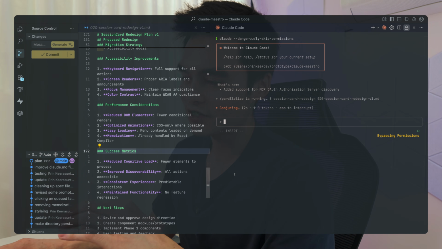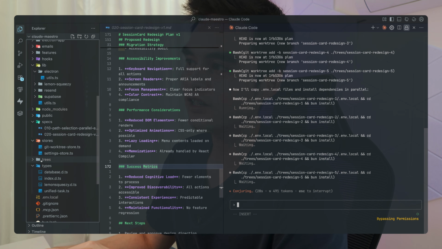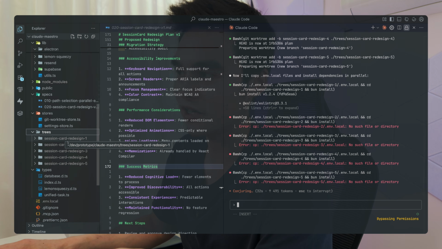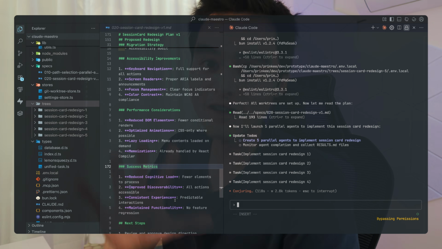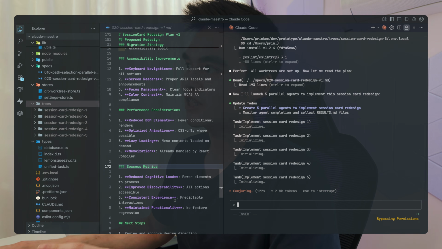Once it has created these work trees, it's going to copy any environment files that exist in here into these work trees as well, so that when I go into these work trees when it's done and open up the project, I can actually run it. It's now going to launch 5 sub-agents in parallel and implement the session card redesign plan. It's probably going to take 10, 20, up to 30 minutes. I've seen it just do its thing for 30 minutes.